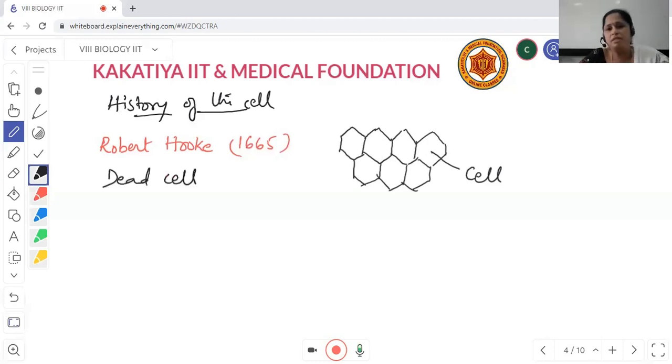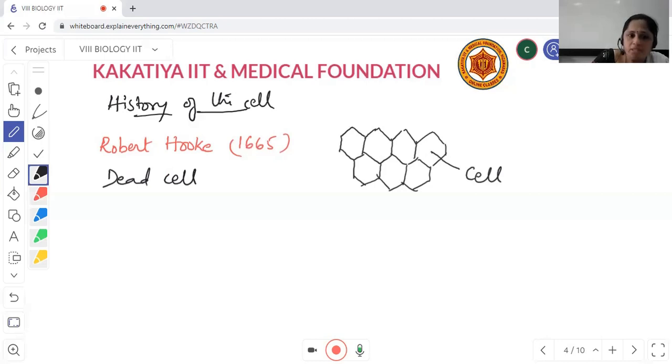Now, what is the meaning of dead cell? A dead cell means a cell in which all the internal parts or internal material have completely dried up. A cell which is empty, such a cell is called a dead cell. So when he observed the bark cells, they were dead cells, right?